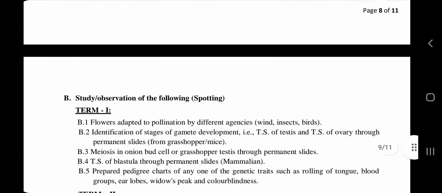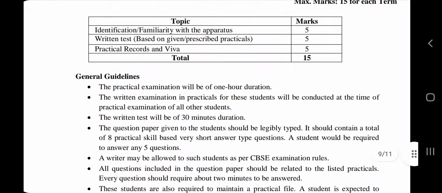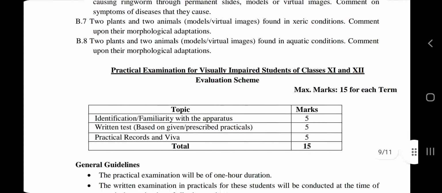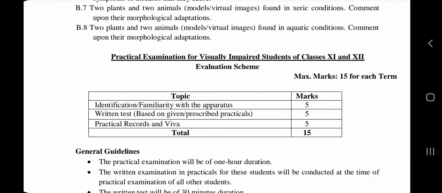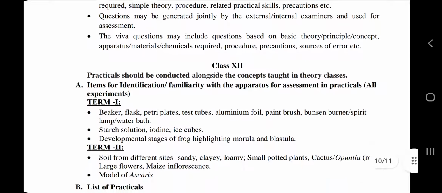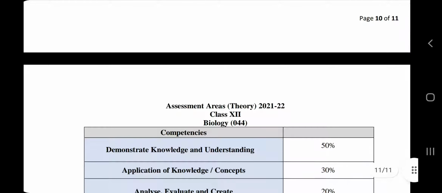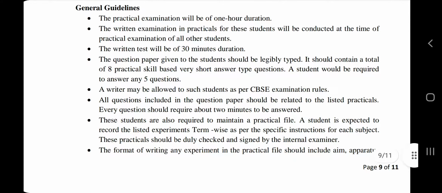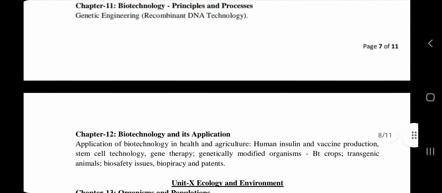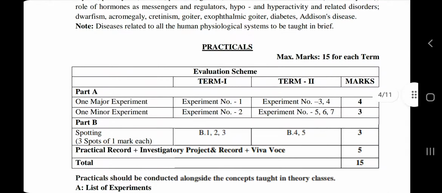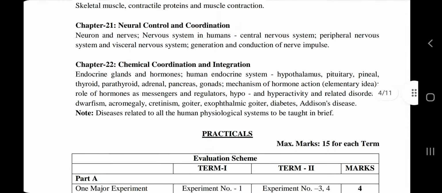Next thing to be discussed. Here you can have a closer, detailed look at list A and list B, and which experiments are included in term 1 and term 2. Next we have the syllabus for visually impaired students. This is not relevant for my students, but if they want to take a printout of this syllabus, they need to print only 2 or 3 pages. I think it is not costly either.